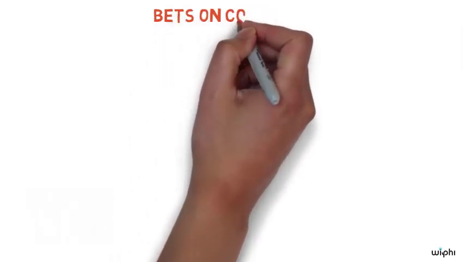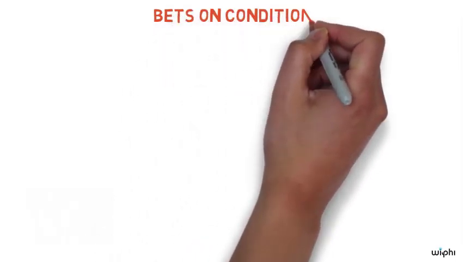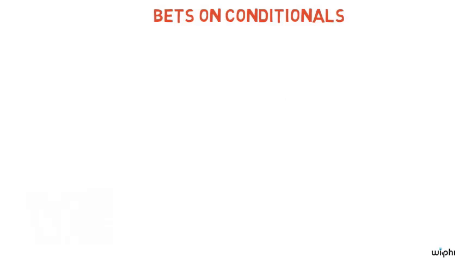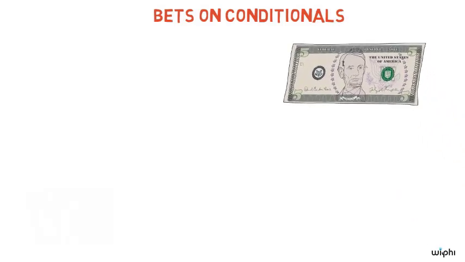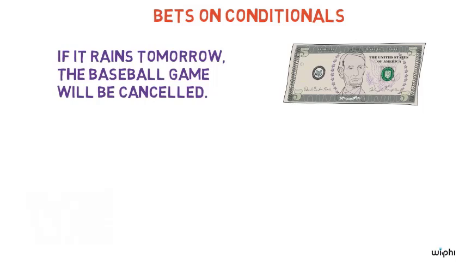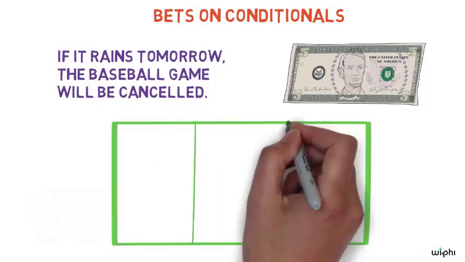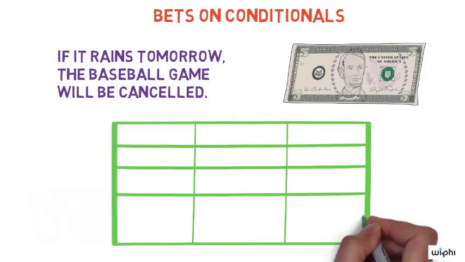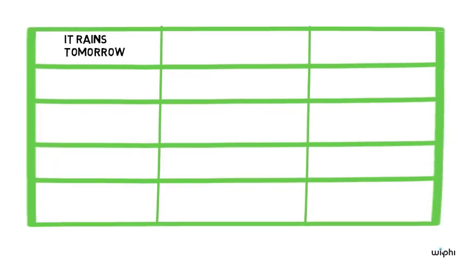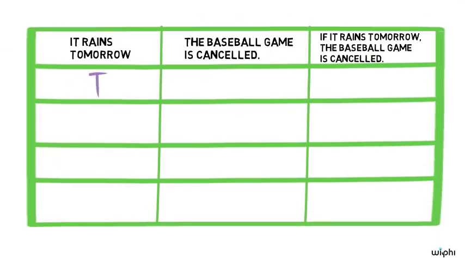To see why, consider what happens when we make bets on conditionals. Suppose that I bet you $5 that, if it rains tomorrow, the baseball game will be canceled. And suppose that you accept. Let's now consider under what conditions we would owe each other money. We can use the following betting outcome table, which is analogous to a truth table from before.